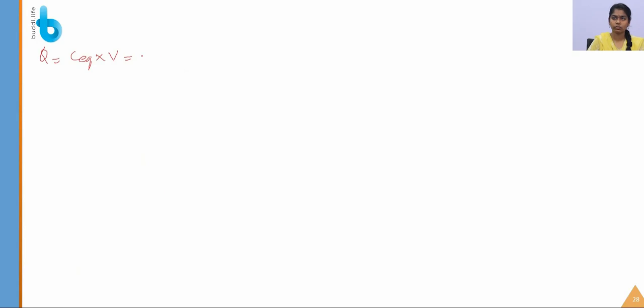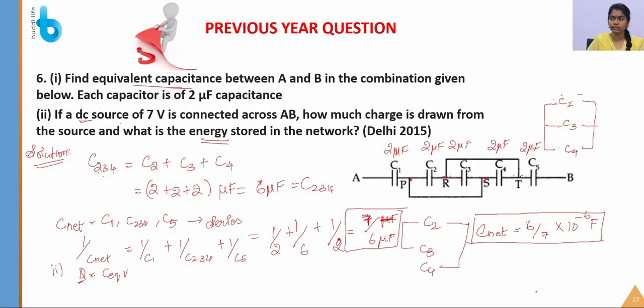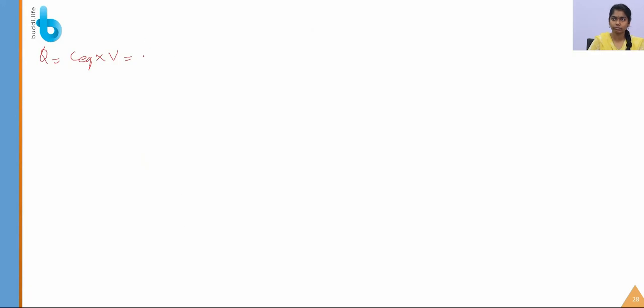So to find the charge stored in the capacitor, you have to multiply the equivalent capacitance, which is 6 by 7 into 10 to the power of minus 6 farad, into the voltage, which is 7 volt. The 7 will get cancelled, so we get 6 microcoulomb charge.